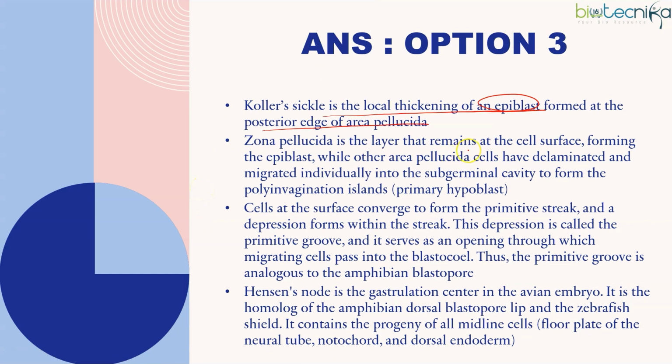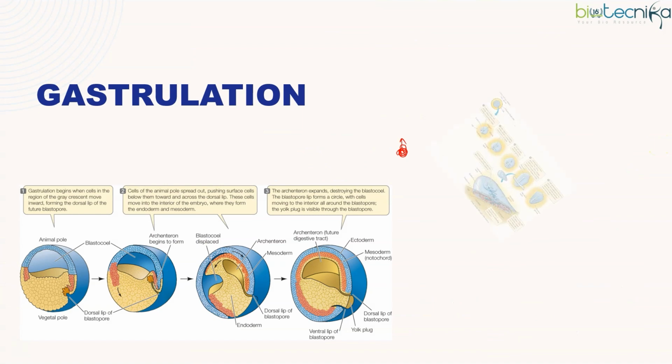The area pellucida is the layer that remains as the cell surface, forming the epiblast, while other area pellucida cells have delaminated and migrated individually into the subgerminal cavity to form the polyinvagination islands. So yes, it forms the epiblast, but the other cells break from each other, delaminate, separate into two layers, and come into the hypoblast layer to form some islands.